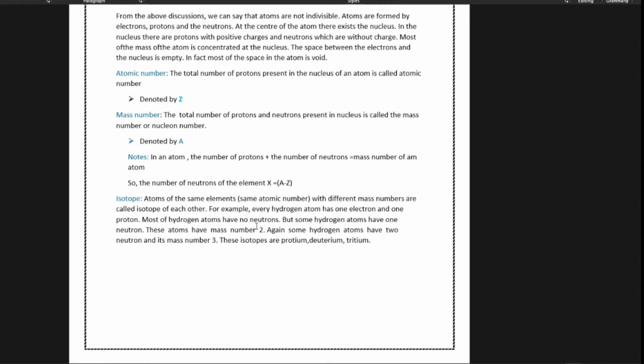If we see the example, every hydrogen atom has one electron and one proton. But most hydrogen atoms have no neutrons, while some hydrogen atoms have one neutron. These atoms have mass number 2, as they have one neutron and one proton: 1 and 1, 2. Again, some hydrogen atoms have 2 neutrons and the mass number is 3, as the proton is only 1 and the neutrons are 2: 1 plus 2, 3. These isotopes are called protium, deuterium, and tritium.